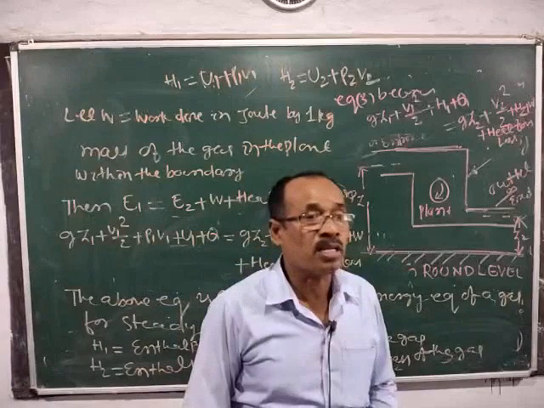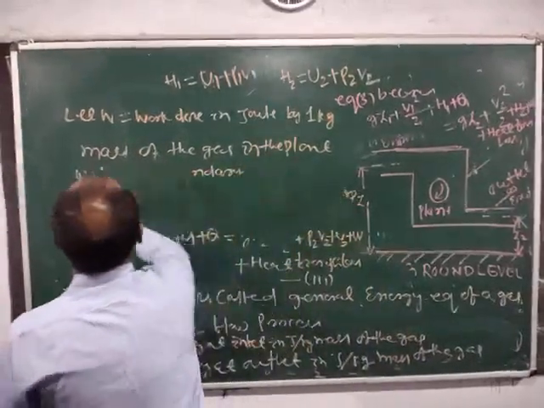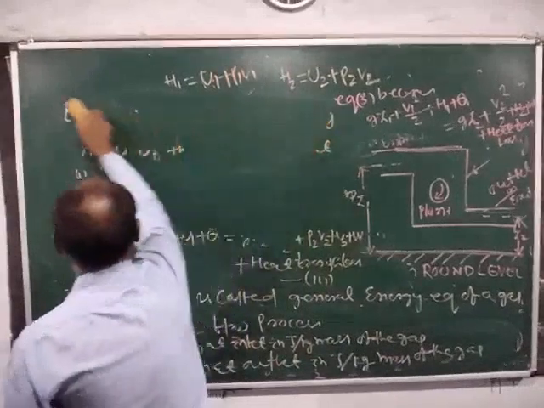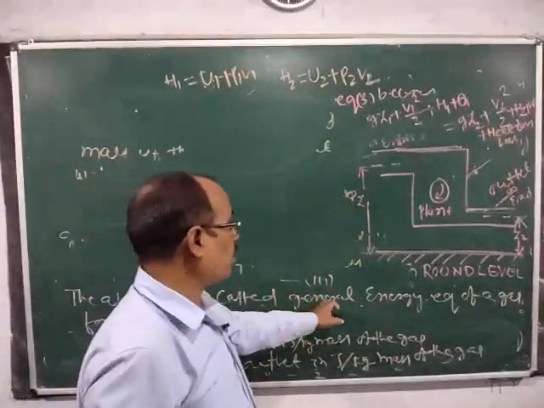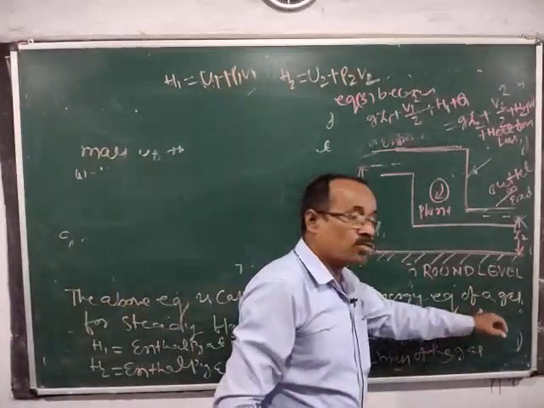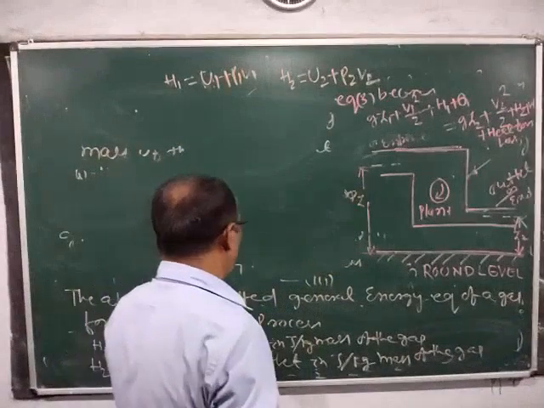This is equation 3. The above equation is called the general energy equation of a gas for steady flow process.